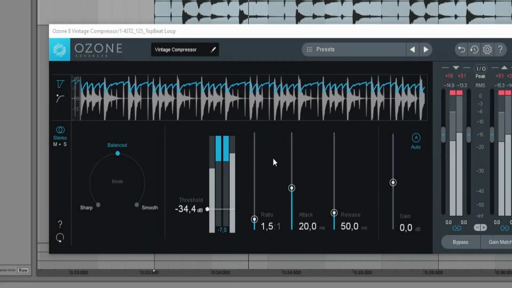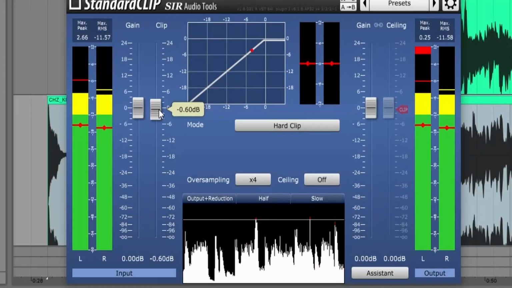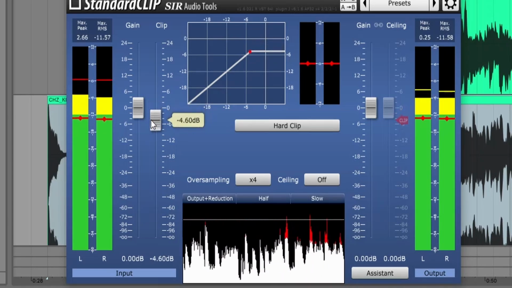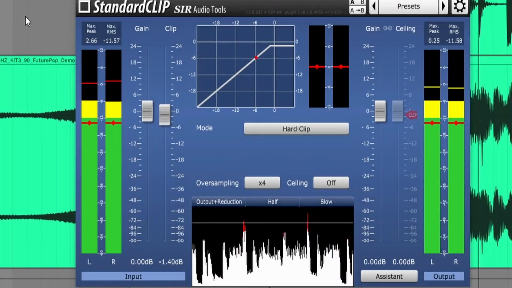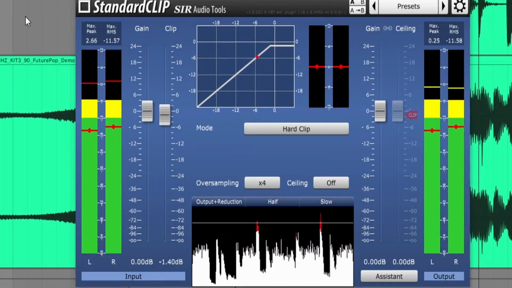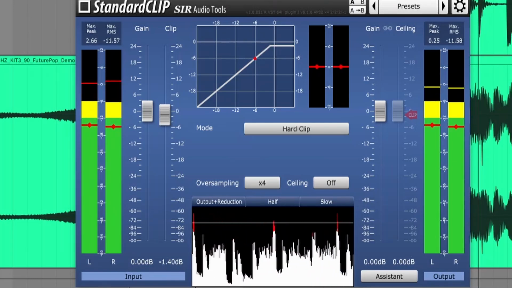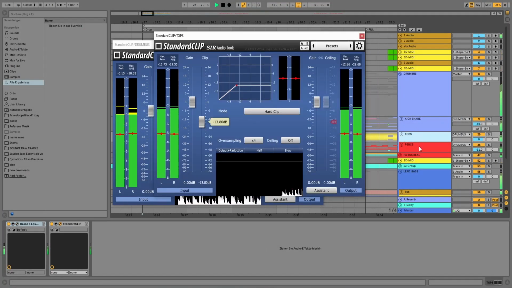Besides compression, one of the most important tools we have for dynamics processing and peak handling is the clipper. Clipping involves setting a threshold for the signal's volume. If the signal surpasses this threshold, it gets cut off. If we only clip the peaks of the signal, we achieve an equally loud but less dynamic sound. The same loudness is achieved through the distortion created by the clipper, which is why we experience a slight coloration of the sound.